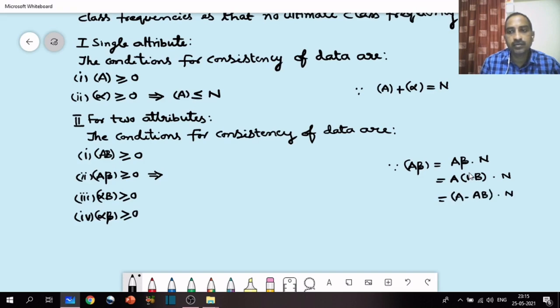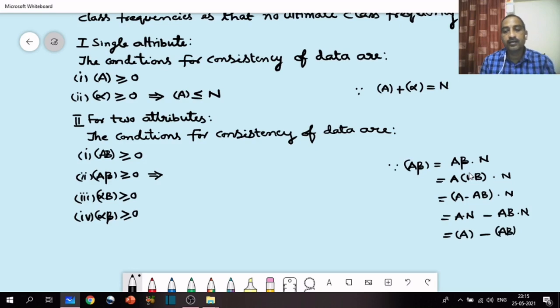That is, n is dichotomized according to attribute A, which gives the class frequency of A. Similarly, n is dichotomized according to attributes AB, which gives the class frequency of AB.